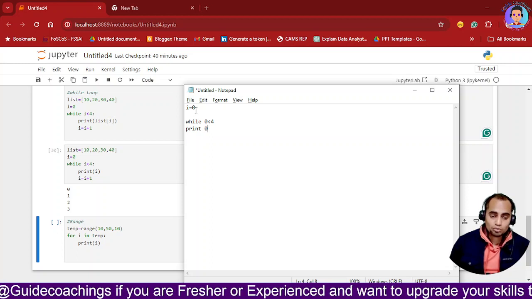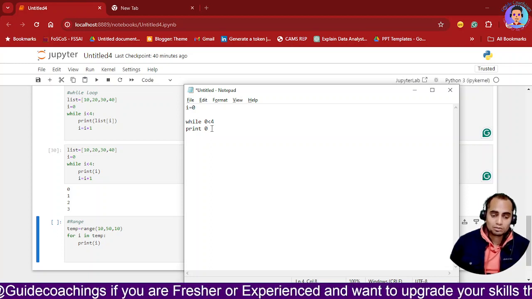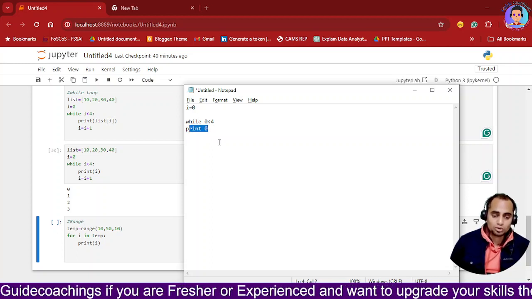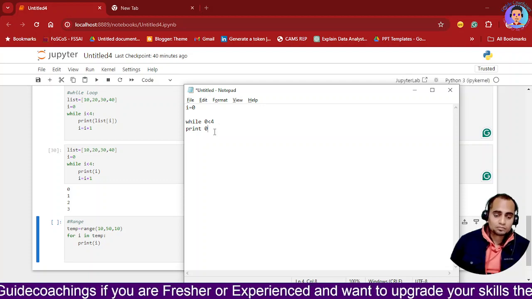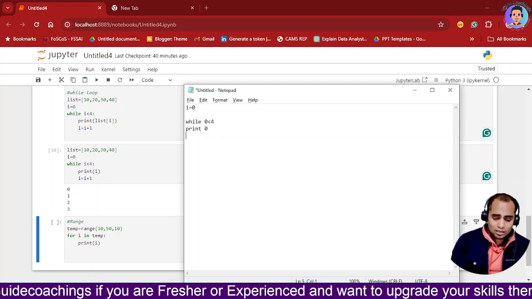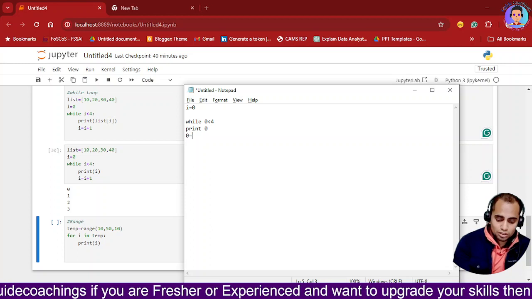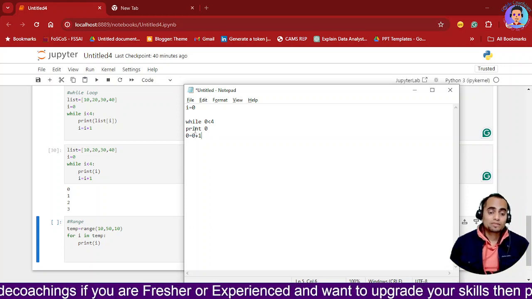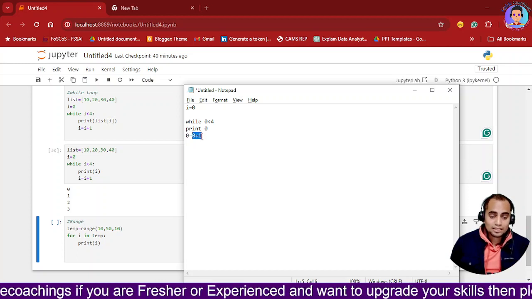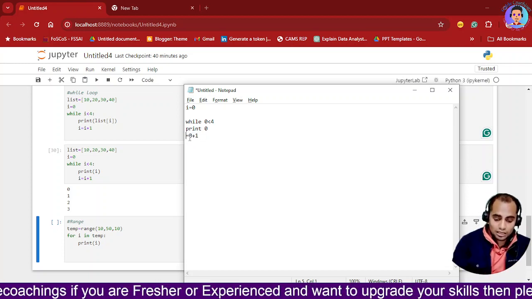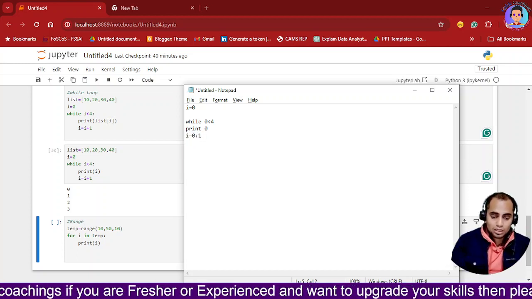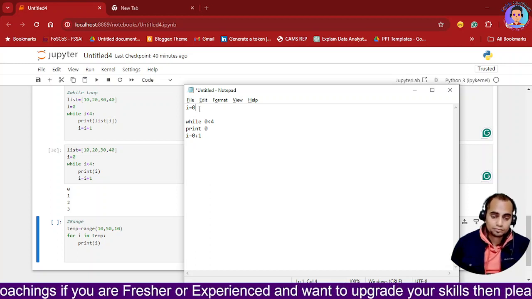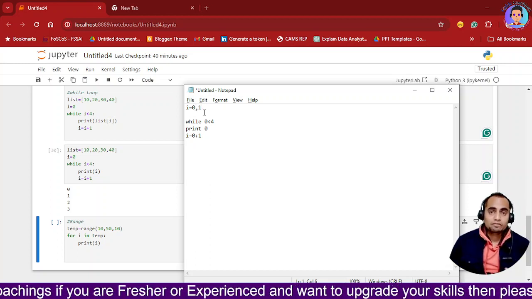You are printing the value of i. So what is i? i is 0. So at the first execution it is 0. Now what is happening? It is going to the next line. i, that is 0, equals 0 plus 1. Now what will be the new value of i? Here it is assigning a value to i. So now i will be 1.